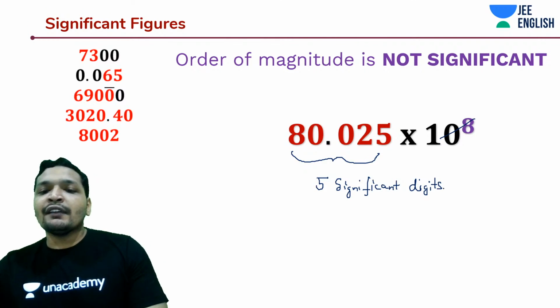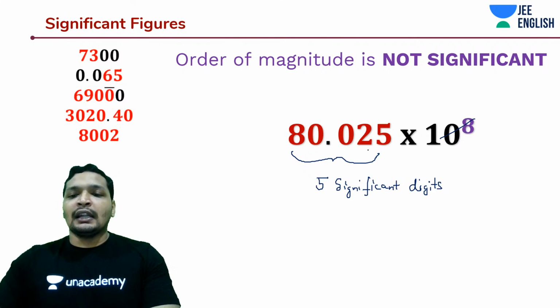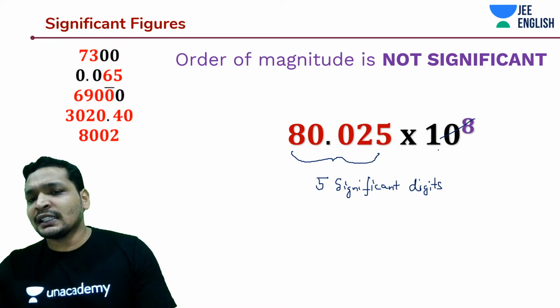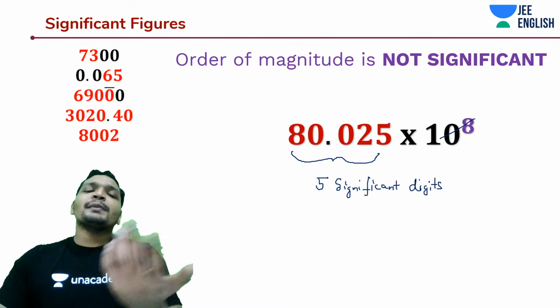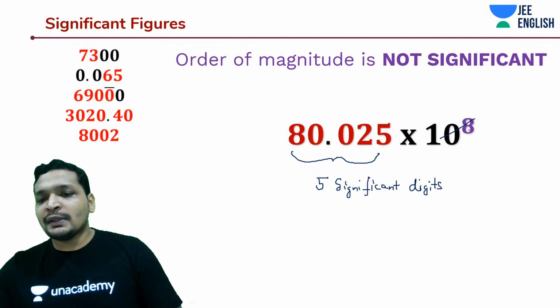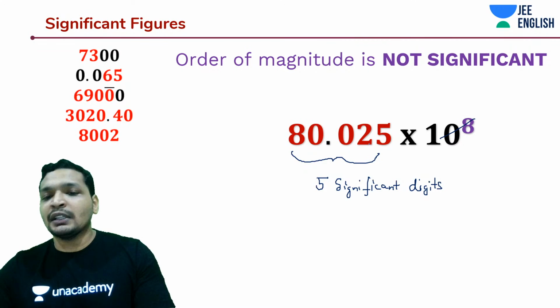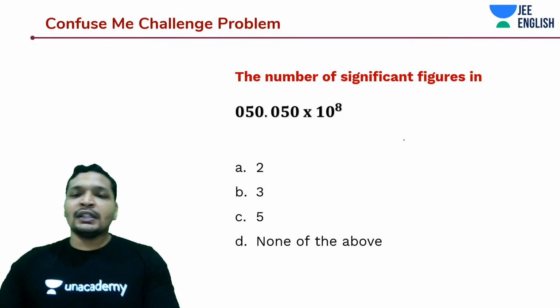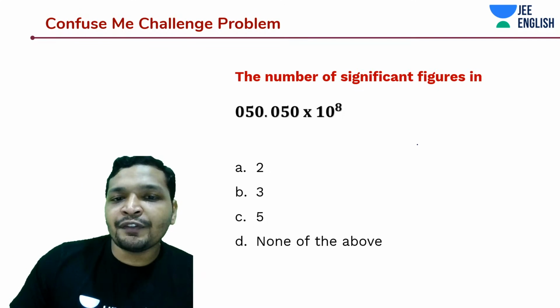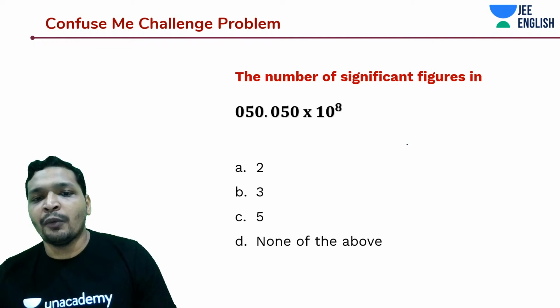Okay. So in a way, we are accurately measuring it until here. Then we are probably raising it to the base to the power 10 to 8. That is because maybe it's some units or something that we have converted, but this is something that we have accurately measured. So let's get started with some challenge problems, students. So the number of significant figures in this given expression is how many?